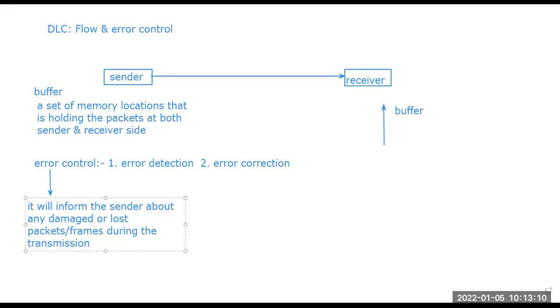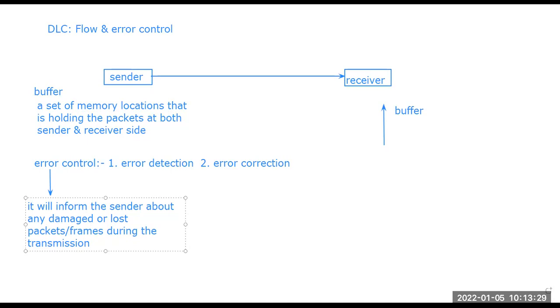Damage means the frame is corrupted. When the frame is corrupted, the packet will be delivered, but it will not have the proper data. So the receiver will understand that there is a problem with this particular packet, and it will send a signal to the sender that there is a damaged frame. Kindly repeat that or send the frame again.